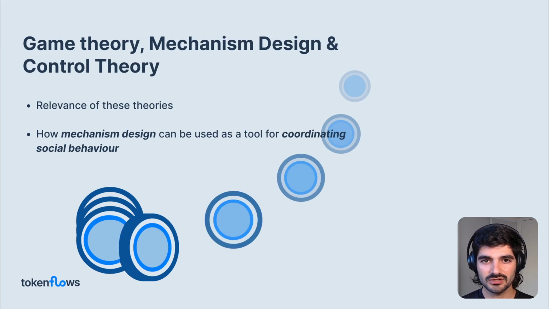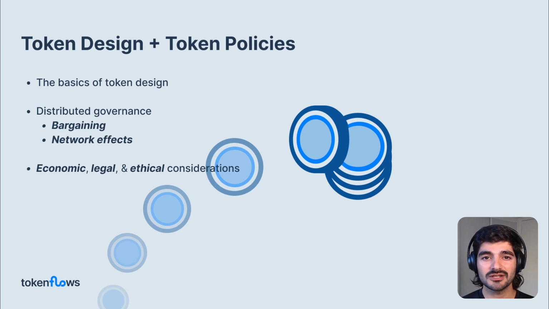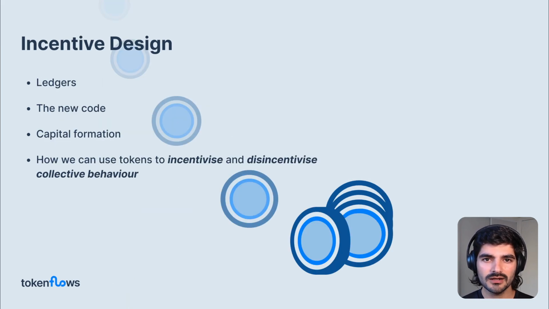In the third section, we will cover game theory, mechanism design, and control theory, and look at its relevance when designing crypto economic systems. Next, we will look at token design and token policies, addressing some considerations when designing and governing your token economy. Finally, we will look at incentive design, and this is the crux of token engineering. How can we use tokens to incentivize and disincentivize collective behavior?